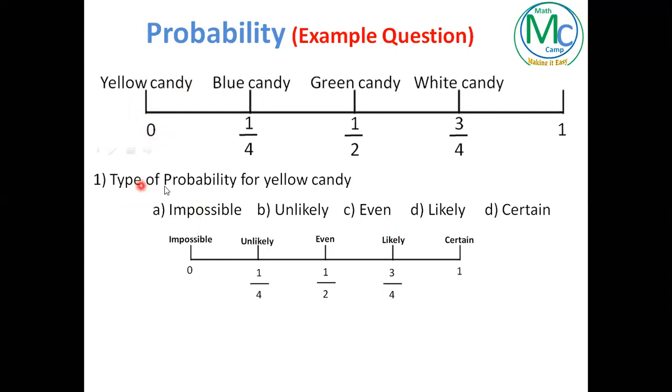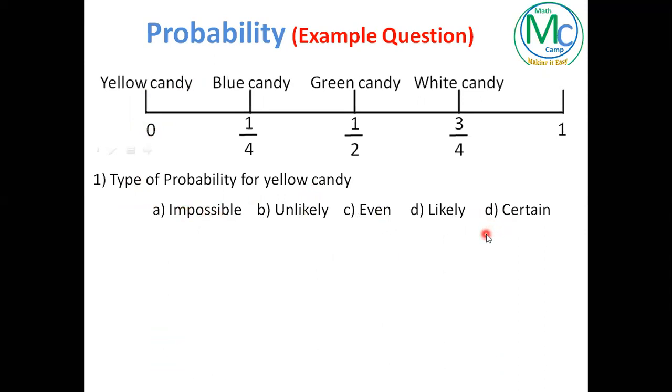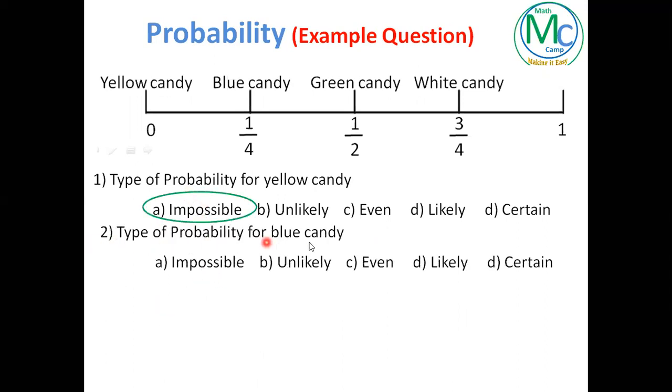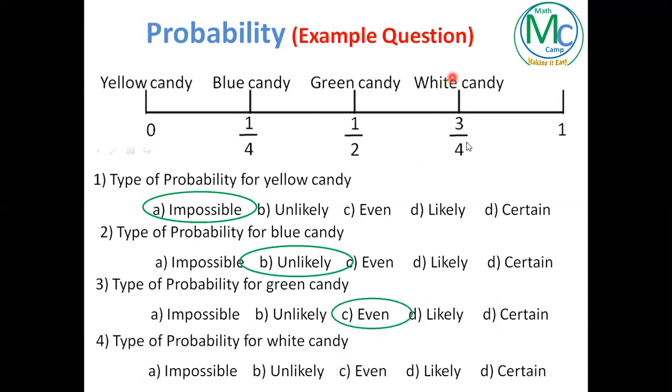So the type of probability for yellow candy will be impossible. Cool. Now the probability of blue candy will be unlikely. Then the probability of green candy is actually on the half. Then half of the line means even probability. The type of white candy, so it is between half and certain, it will be likely.